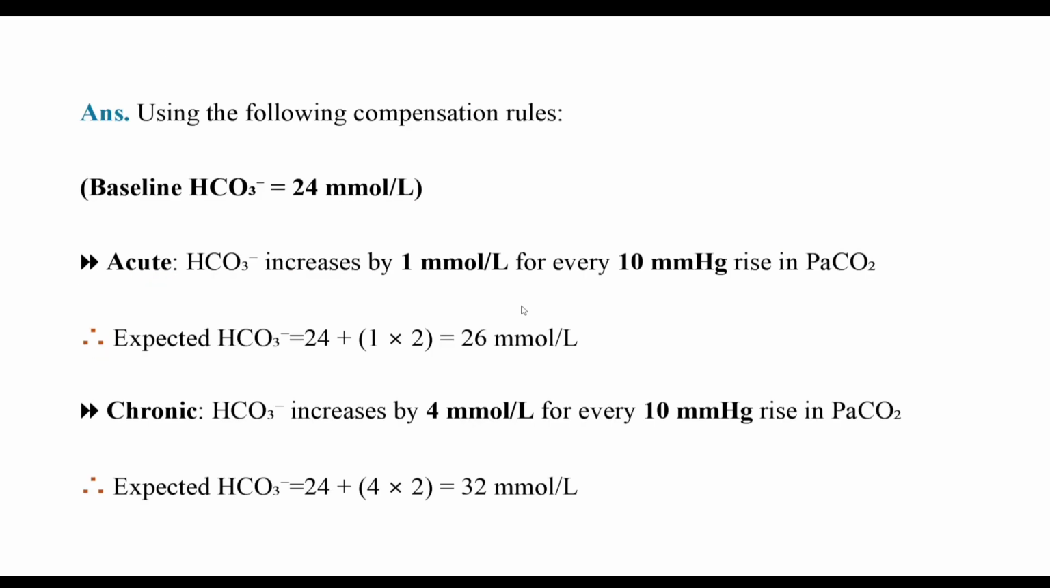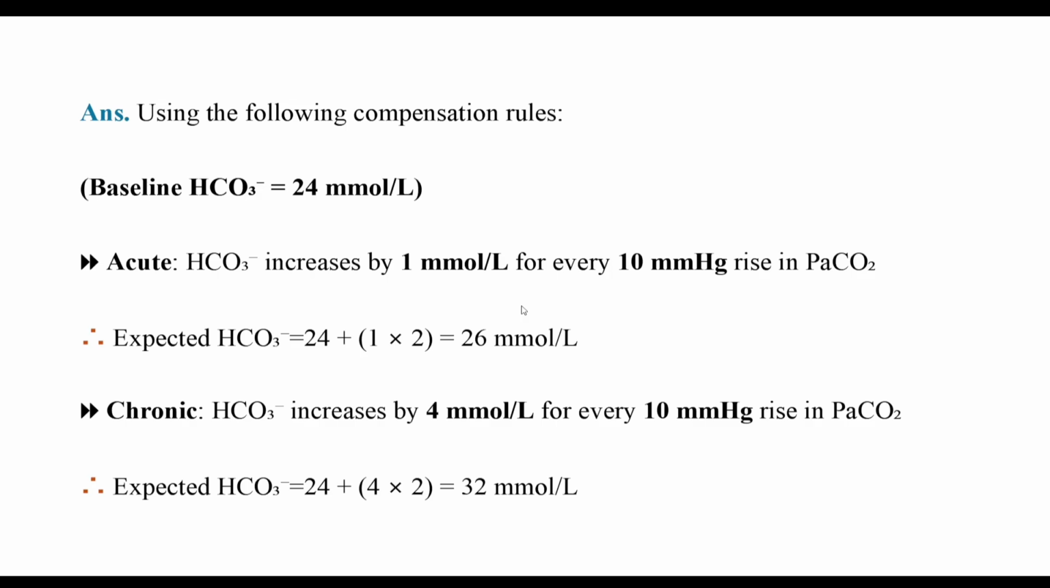So using these compensation rules, in acute case, bicarbonate increases by 1 millimole per liter for every 10 millimeter of mercury rise in PaCO2 level. So expected bicarbonate would be 24 plus 1 times 2. Why 2? Because carbon dioxide has increased from 40 to 60. So 60 minus 40 equals 20, and per 10 means 20 divided by 10 equals 2. So 24 plus 1 times 2, so 26 millimole per liter.